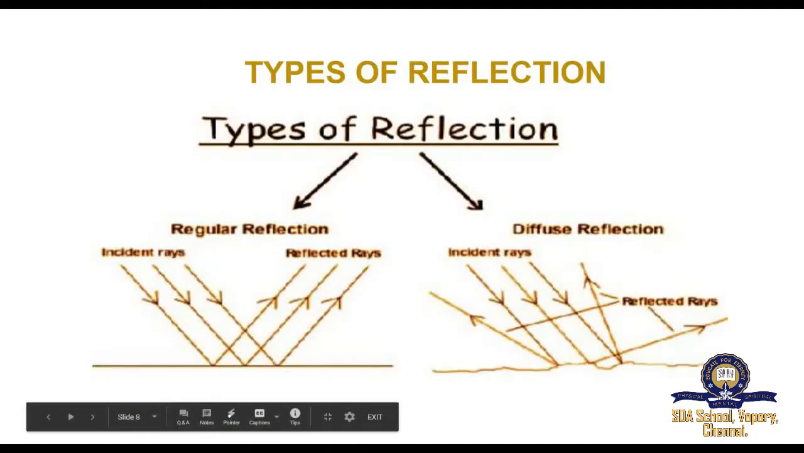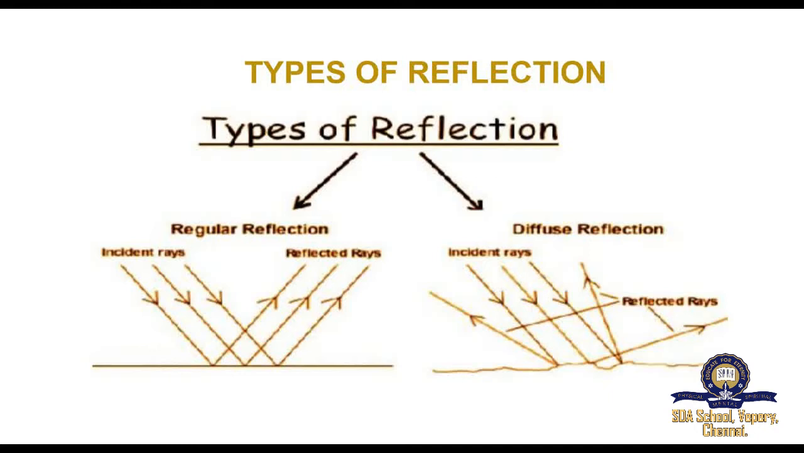Types of reflection. The amount of reflection depends on the nature of the reflecting surface of a body. Based on the nature of the surface, reflection can be classified into two types. One is regular reflection and another one is irregular reflection, that is diffuse reflection. First we will see what regular reflection is.